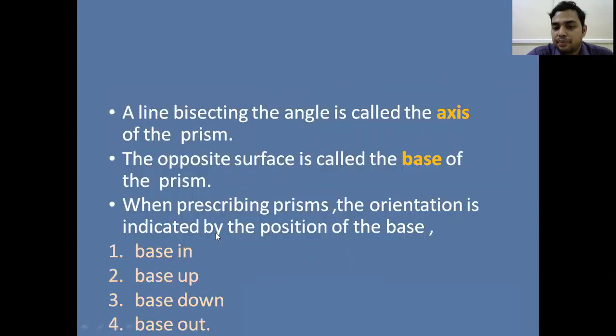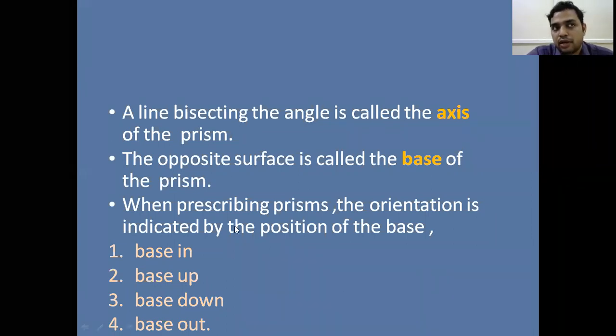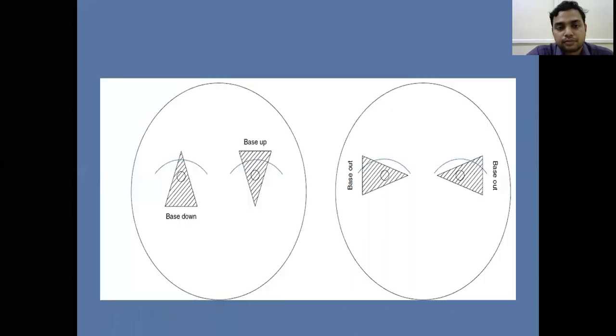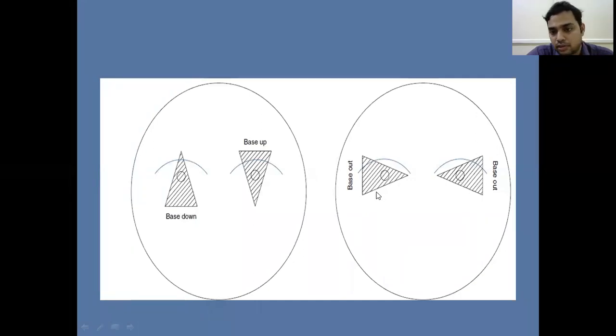So when prescribing prisms, the orientation is indicated by the position of the base. When we prescribe prisms to the patient, the orientation is based on the position of the base. Suppose the base is present medially, we call it base in. If the base is present up, we call it base up. If the base is present down, we call it base down. And if the base is present more laterally, we call it the base out position. So this is base down, base up, base out.